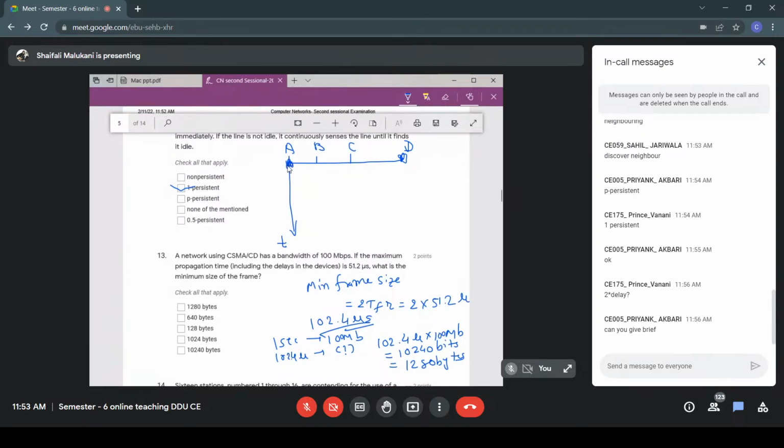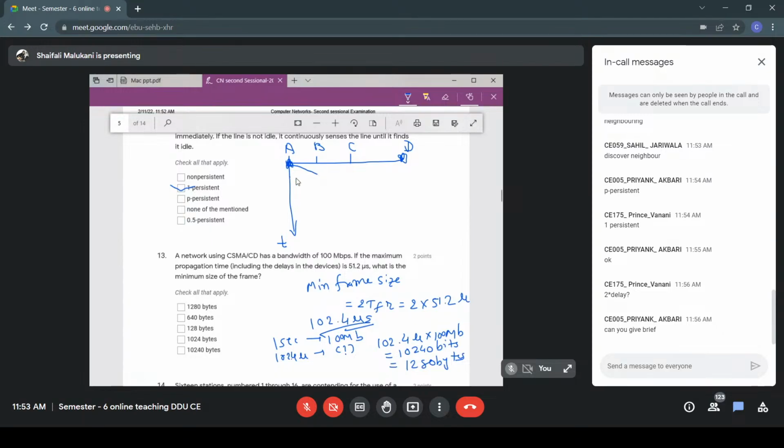At this moment, A sends a packet. If you don't want to consider the entire frame, you can consider a bit even. That is your choice. Assume one bit is transmitted here. It will take some time to propagate in the channel.